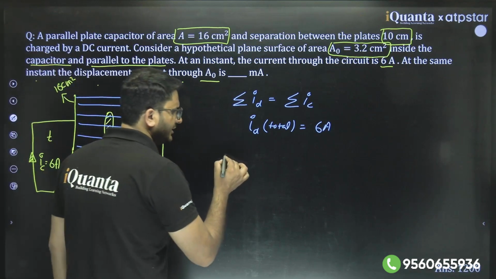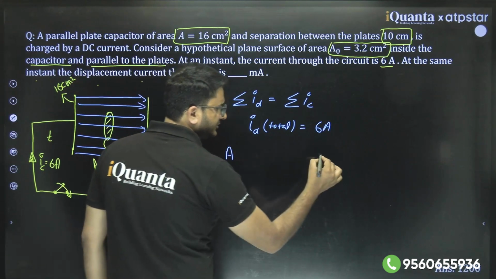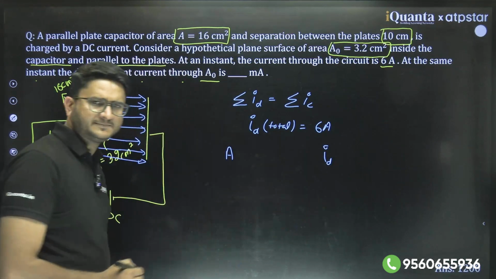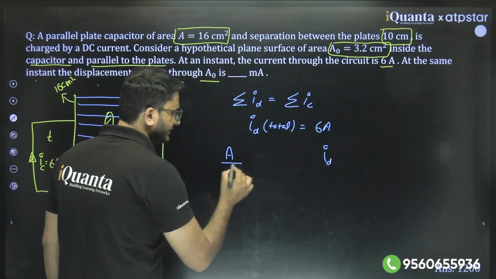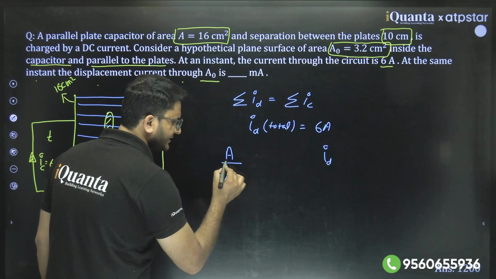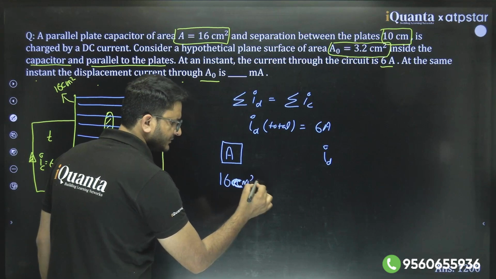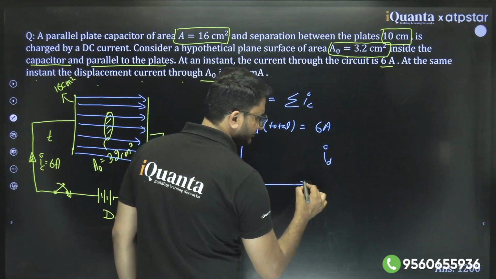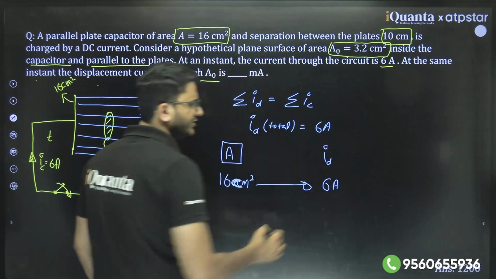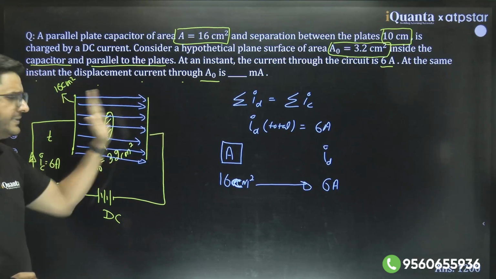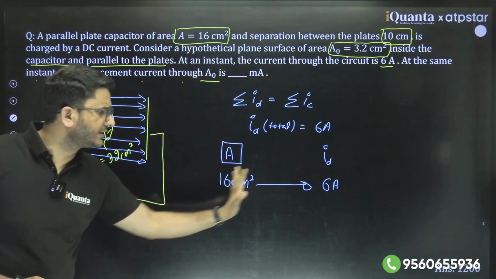So can I use unitary method that simply says if my area is 16 centimeter square, then my current would be 6 ampere displacement. That means through the whole area between the plates of capacitor, the current would be 6 ampere.